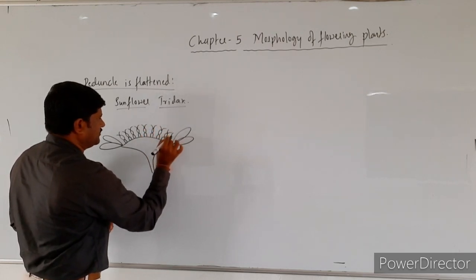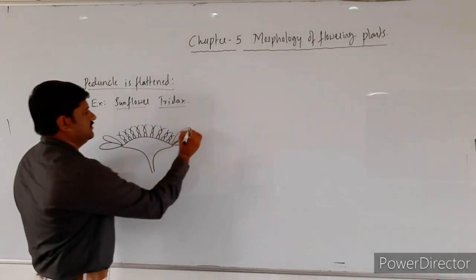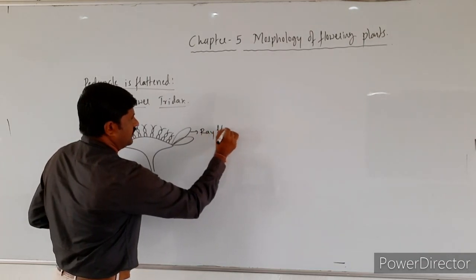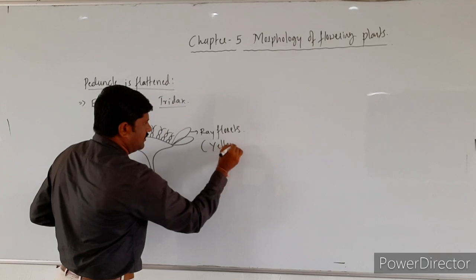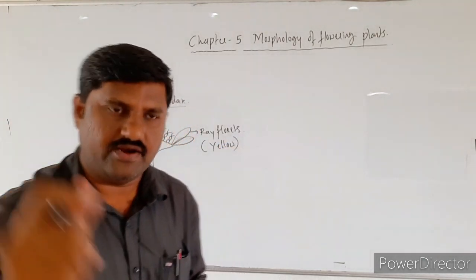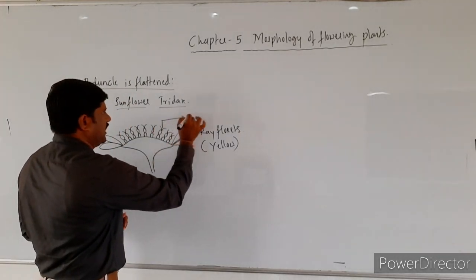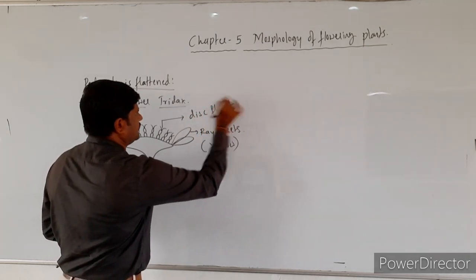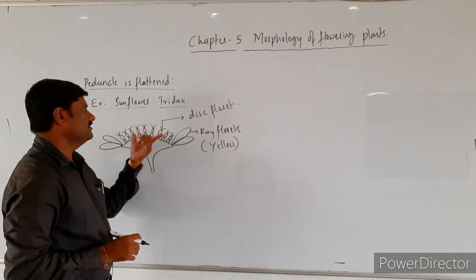Two types of flowers that we come across over here. One type of flower is called ray florets. Ray florets are yellow in color, and these flowers, each one, are called disc florets. What is it known as? Disc florets.